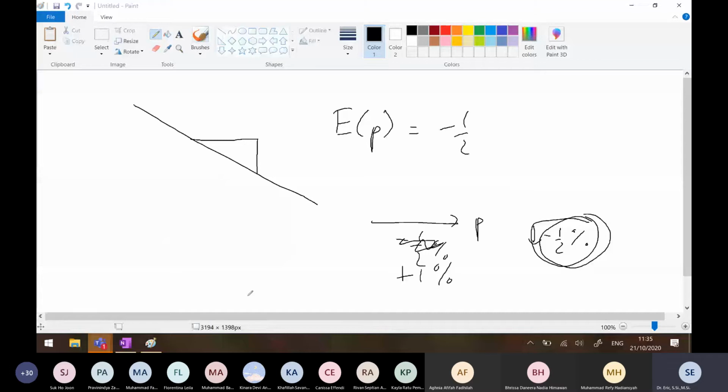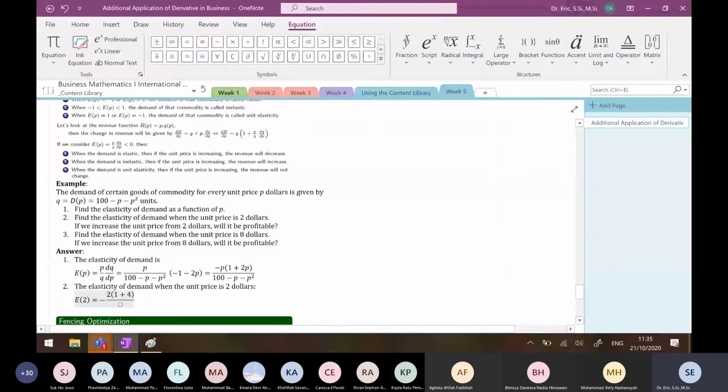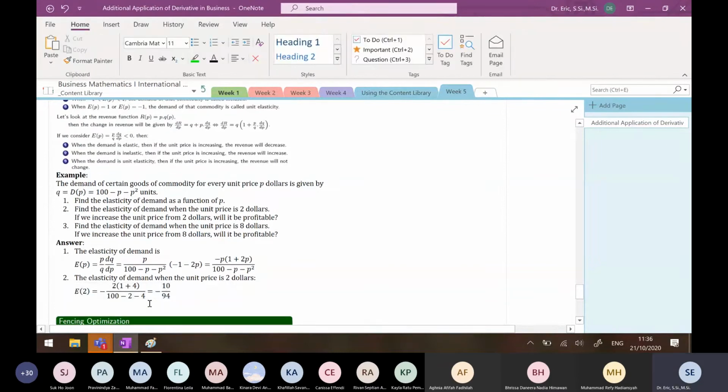You have minus 2 times 1 plus 2 times 2, which is 4, divided by 100 minus 2 minus 2 squared, which is 4. So I have minus 5 times 2 is 10, divided by 100 minus 2 minus 4, which is 94.